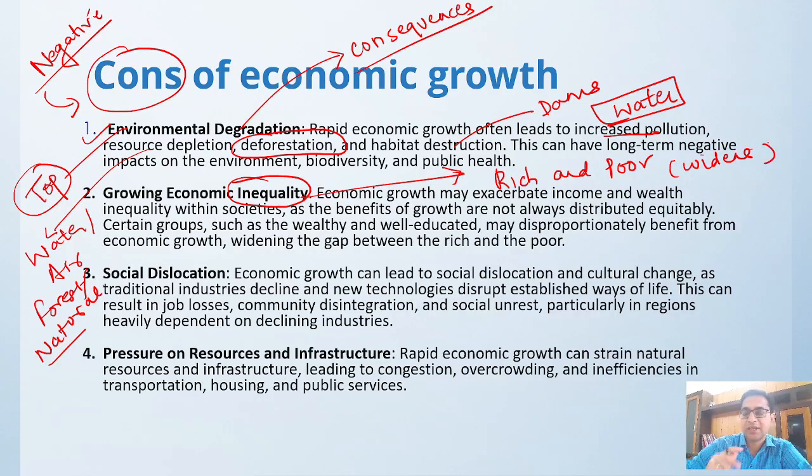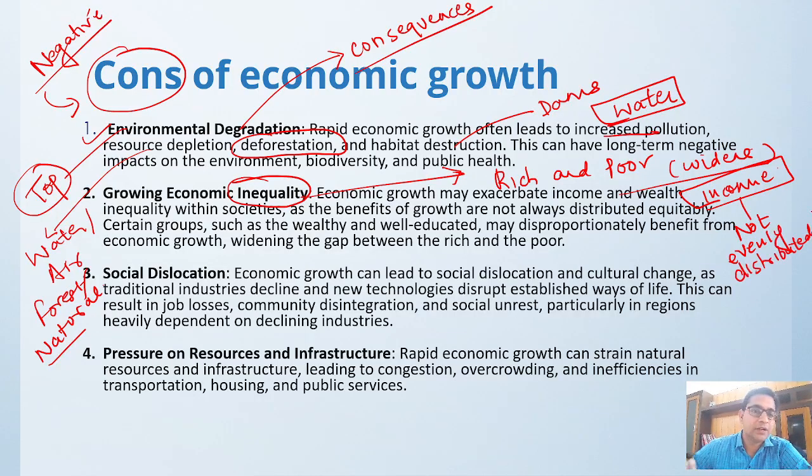It widens because certain sectors grow faster than other sectors, and the income that has been generated from that economic growth is not evenly distributed. Correct? So the wealthy people become more and more wealthy. Some well-educated become wealthy, but it disproportionately affects the poor.